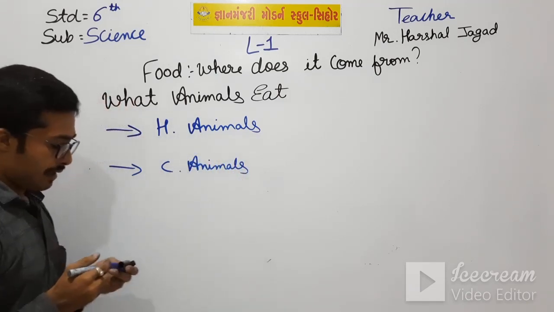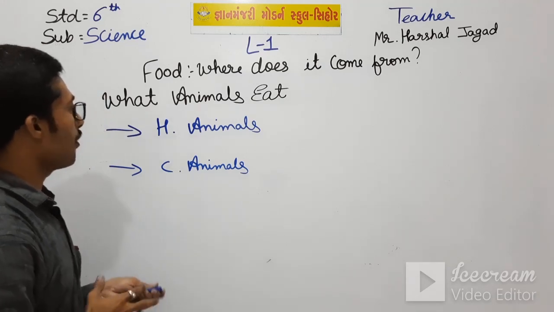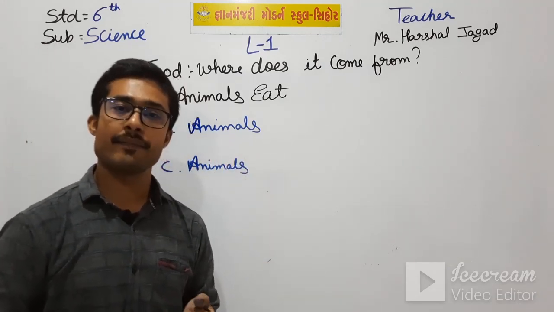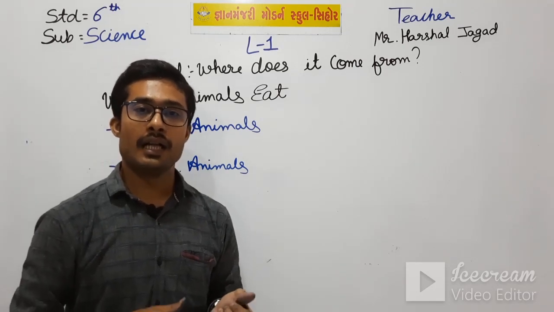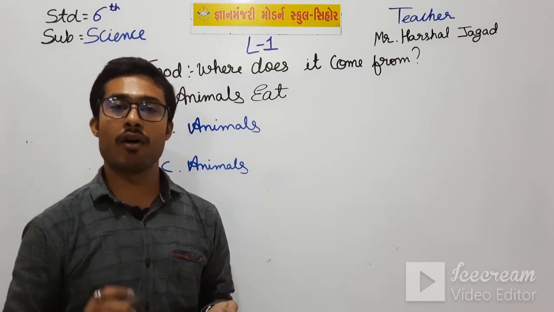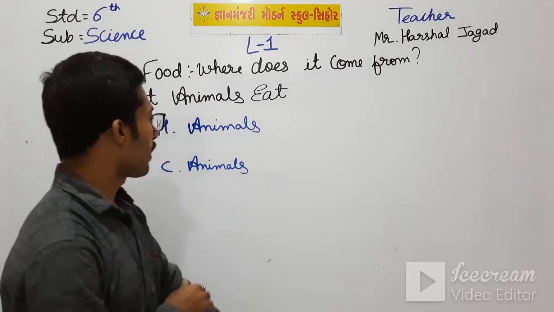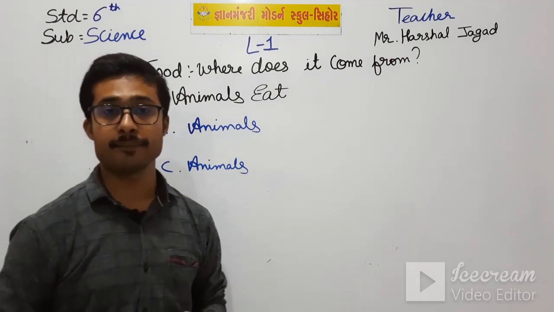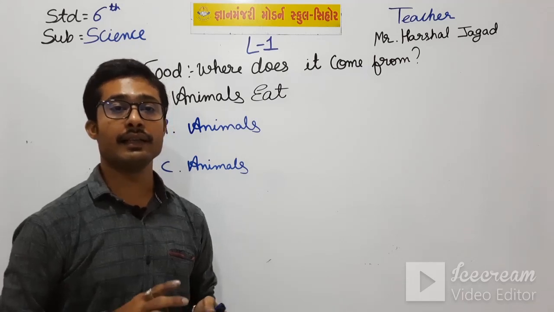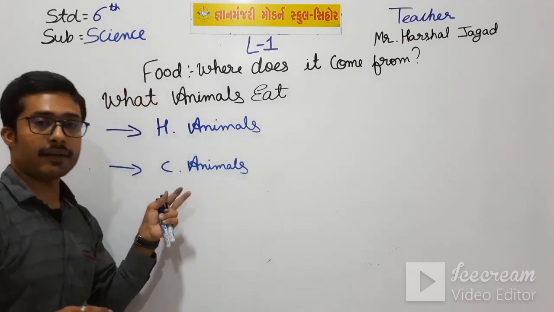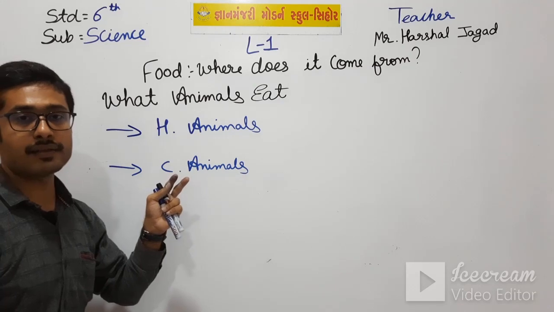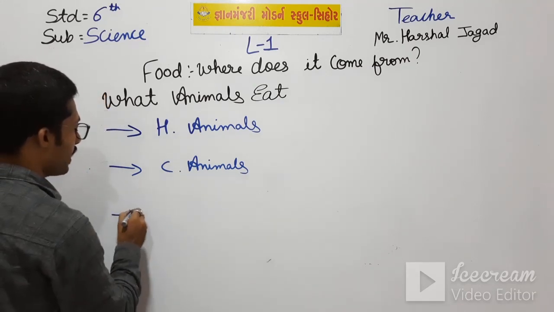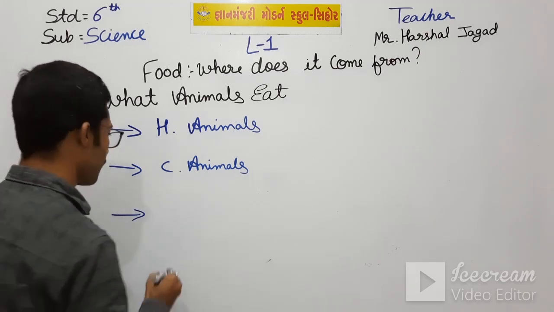So here, first of all, what do the herbivorous animals eat? They eat plants and some vegetables or fruits. Okay, then what do the carnivorous animals eat? They eat the meat of herbivorous animals and some other animals also. And the third type is omnivorous animals.